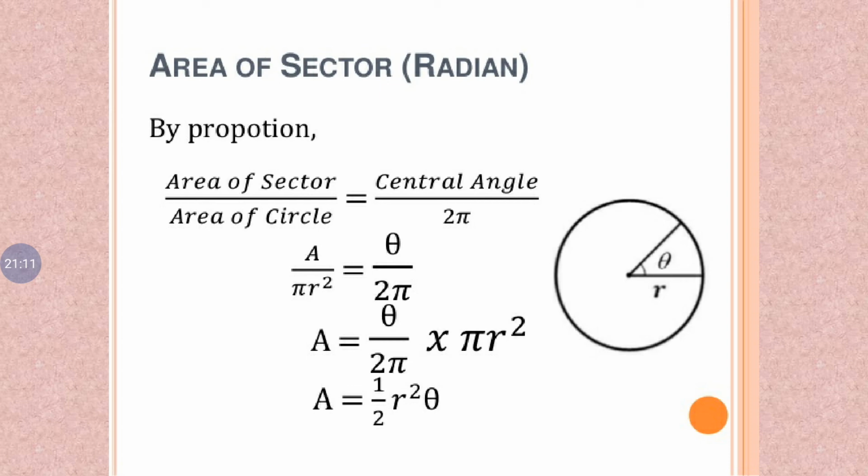So given radians, A equals theta by 2 pi into pi r square. Cancel pi, so we get 1 by 2 r square theta. So the area of a sector, given in radians, is 1 by 2 r square theta.